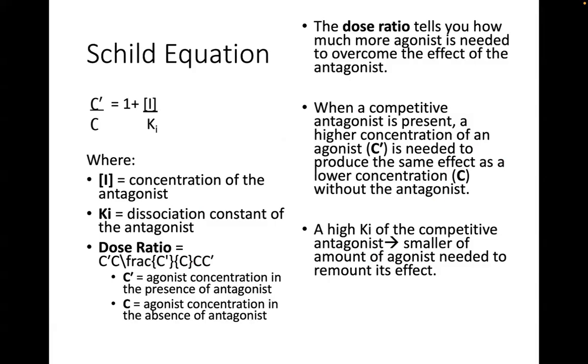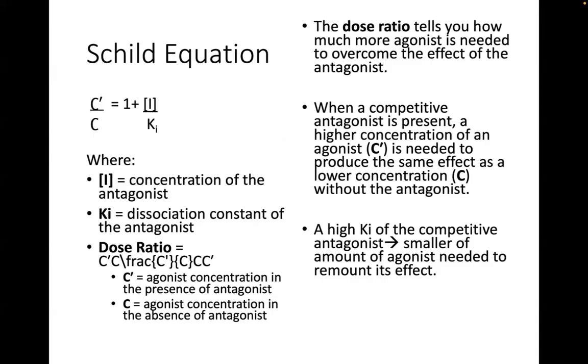So the Schild equation is a ratio that tells you how much more agonist you need to overcome the effect of a competitive antagonist in the system. This ratio of C prime over C: C prime is the agonist concentration in the presence of the competitive antagonist, and C is the agonist concentration in the absence of the antagonist.